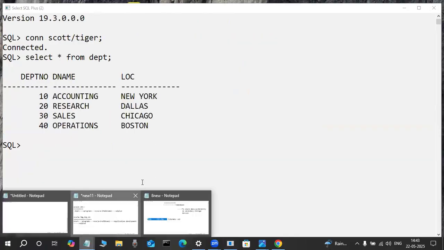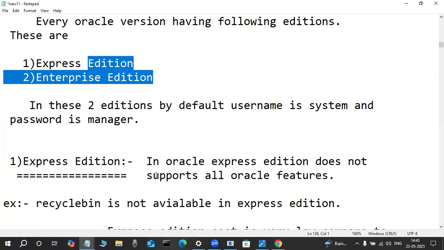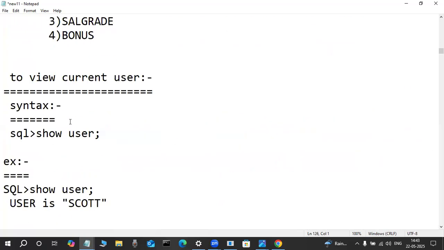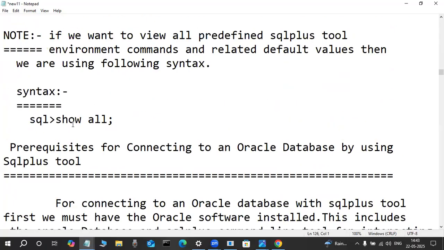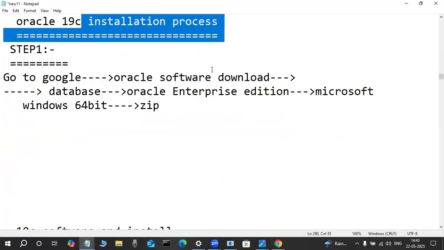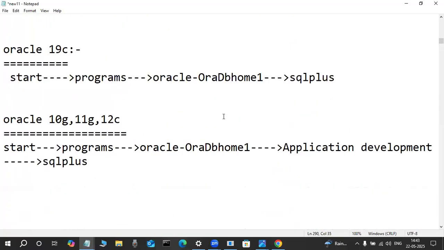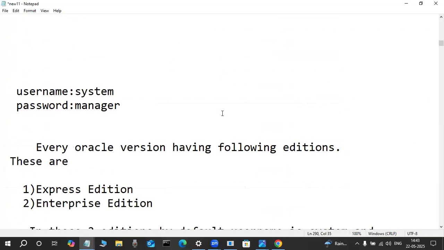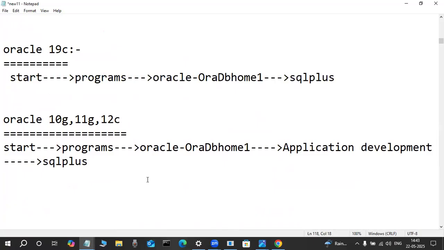That's why before we install our Oracle software, we should know how many editions are there and what these editions are. In the edition, which settings are there, the SQL Plus tool, and what the prerequisites are for the Oracle database. Then only should we install, and then all the concepts are easily understandable, otherwise confusing. That's why if you first learn properly and slowly, then you will understand. The default username System and the installation-time password, all those things I will tell you tomorrow, because maybe some newcomers are attending.